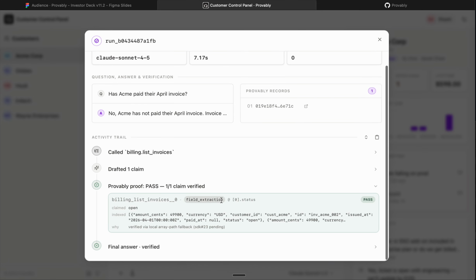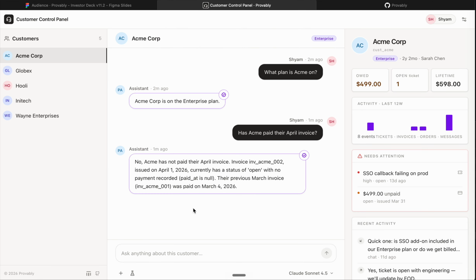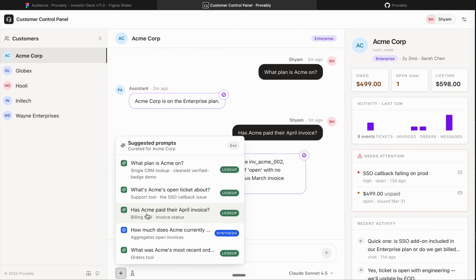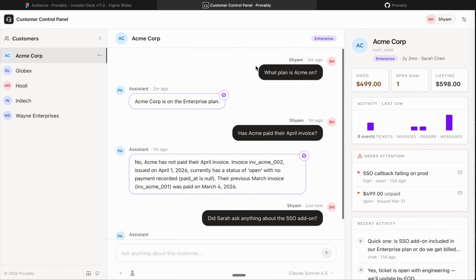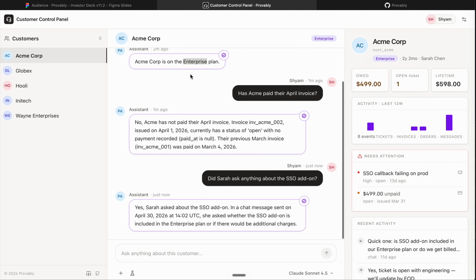It produced a proof about this answer, and this proof has then since been verified as well. Maybe I want to show you one more. The reason is, in this case, I just want to show you this example where what plan is Acme on. In that case, it got one attribute back, enterprise. Have they paid their April invoice? Yes or no.